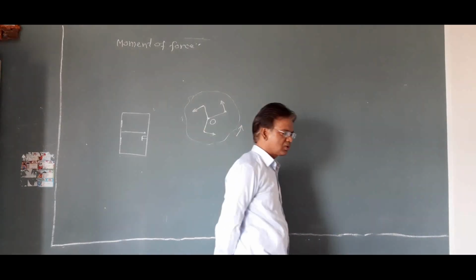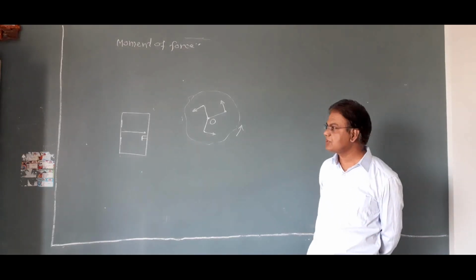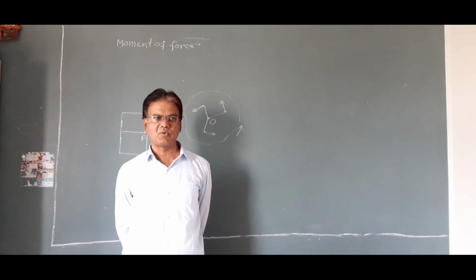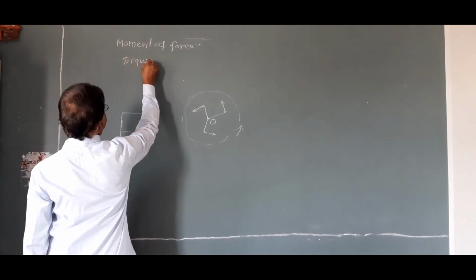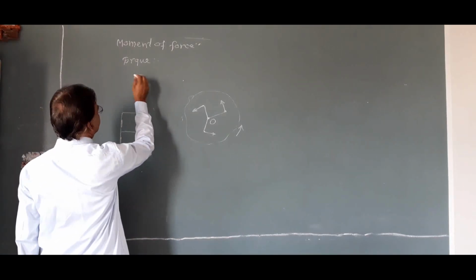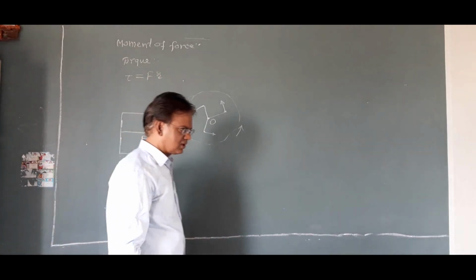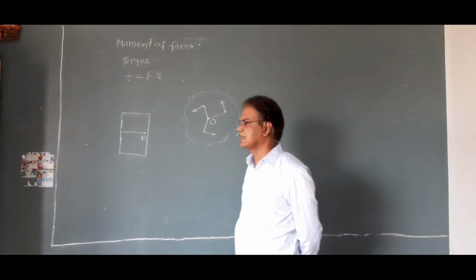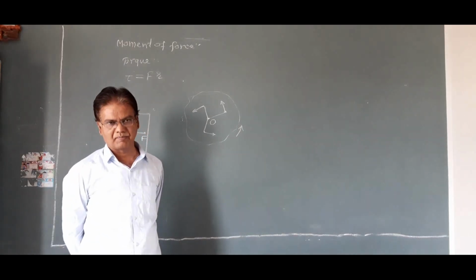This distance is also called moment arm R. And the ability of this force to produce rotational motion is called moment of force, or also called torque. Magnitude of this moment of force or torque is equal to product of force and perpendicular distance. Or we can say that here magnitude of this torque is equal to product of force and moment arm R.